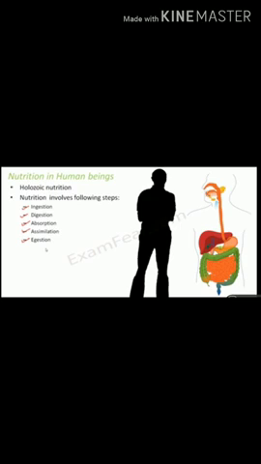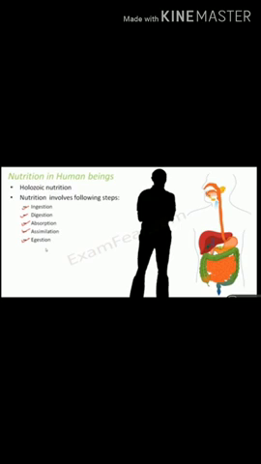Human beings are very complex multicellular organisms. Let us see how the steps of holozoic nutrition are carried out in human beings. What kind of food do human beings take in? Holozoic means they take in complex food particles like fruits, vegetables, meat, fish, eggs, pulses. So there is a variety of food materials taken in by human beings.